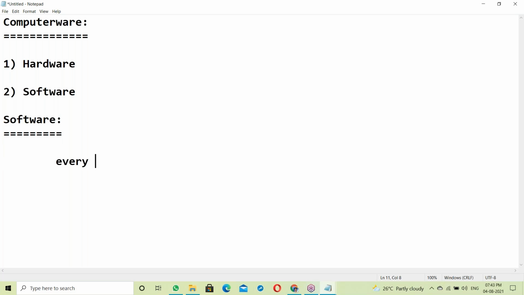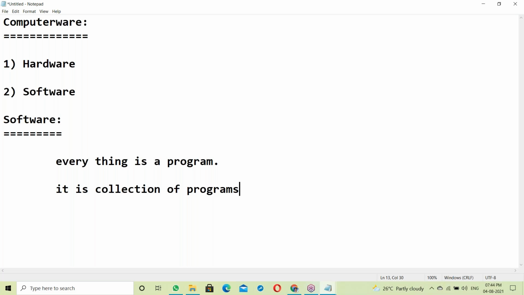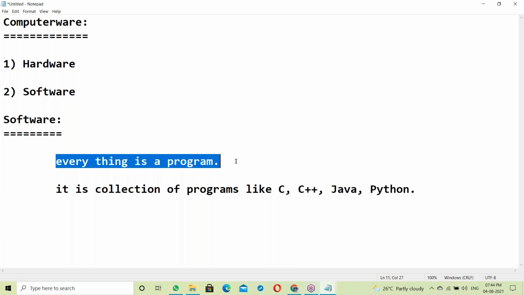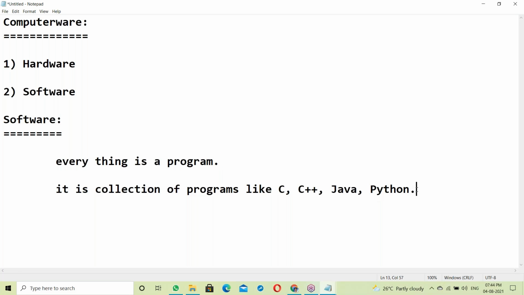In software, everything is a program. It's a collection of programs, like C, maybe C++, Java, maybe Python. Different kinds of programs.